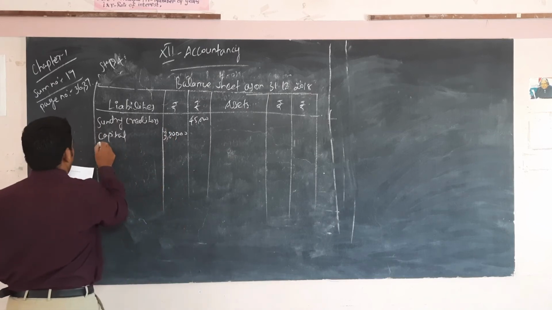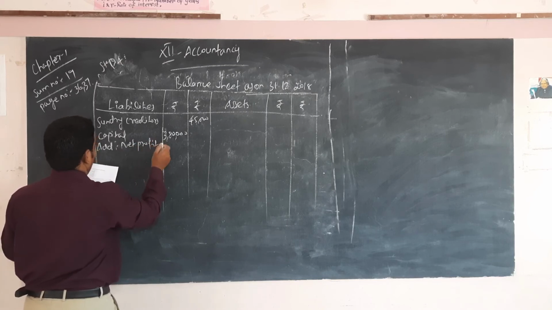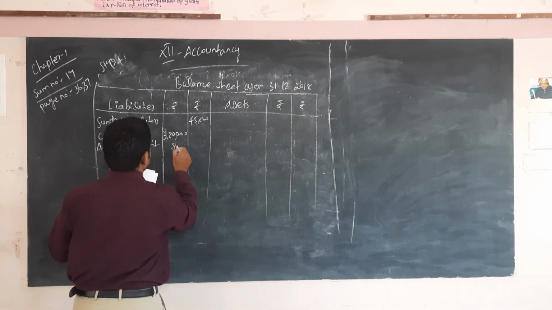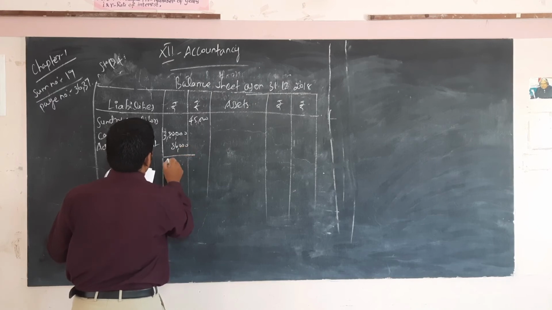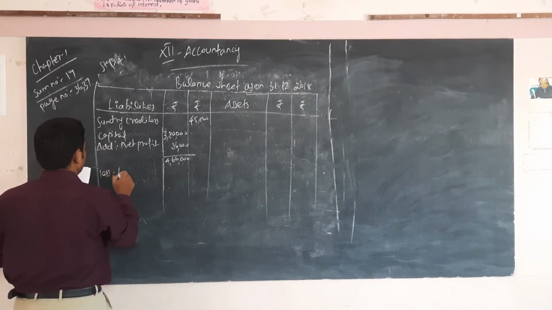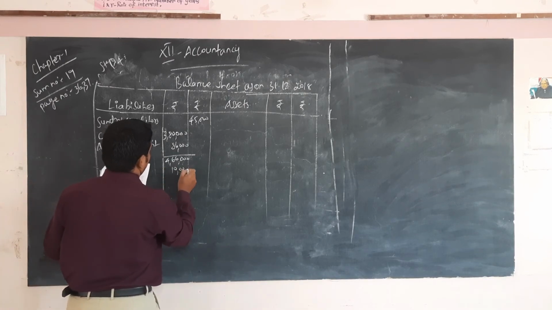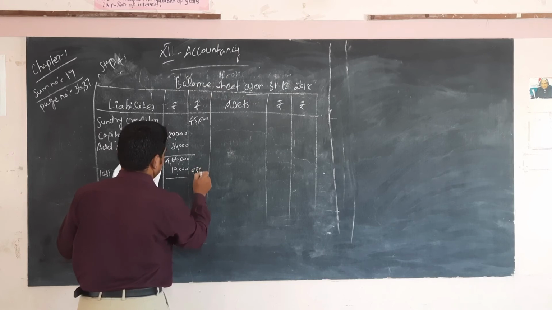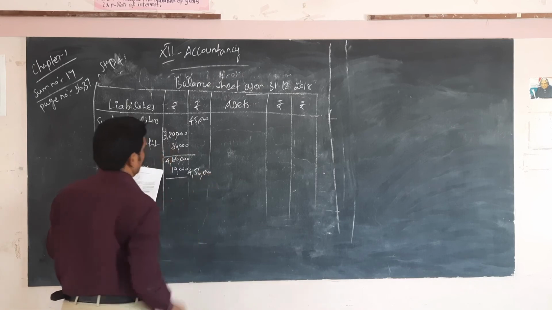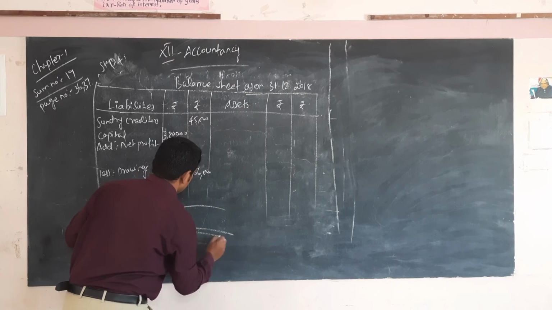Then add net profit. We already calculated 86,000. So 4,66,000. Then less drawings 10,000. So 4,56,000.